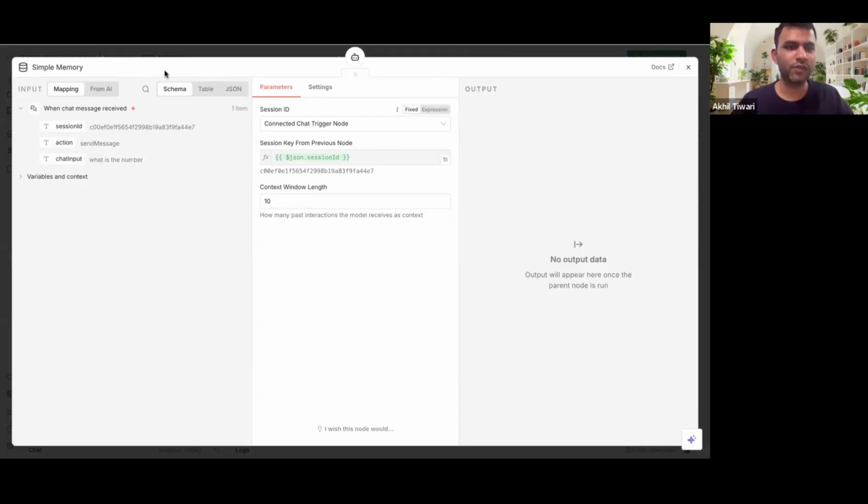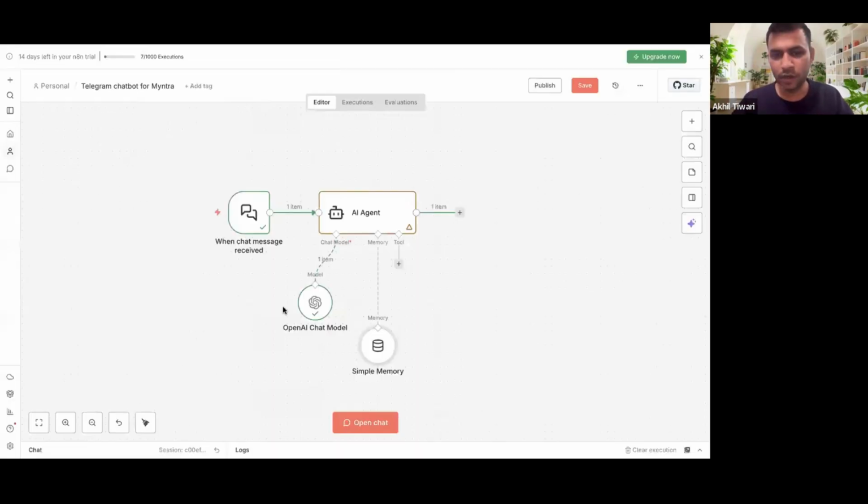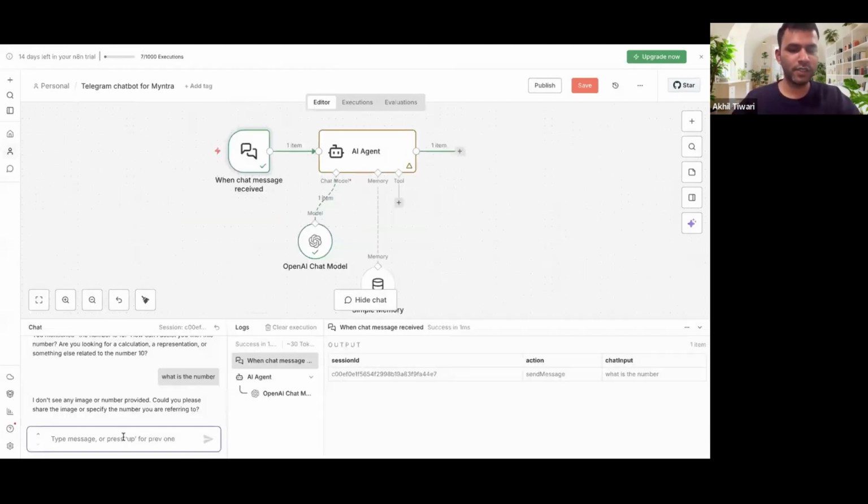I think models are improving. I need to tone them down for these simple use cases. All right, so now let's see if it is working now. Let's give it the same use case. The number is 20.